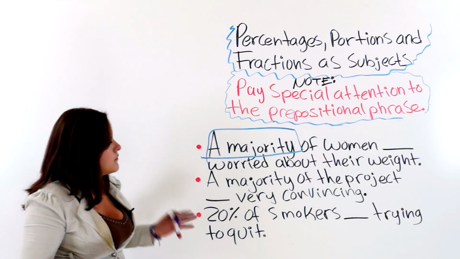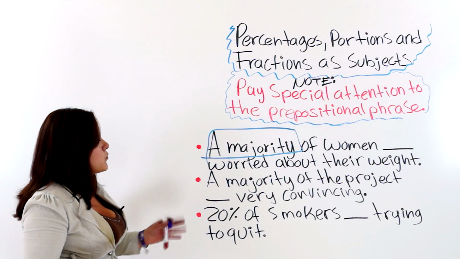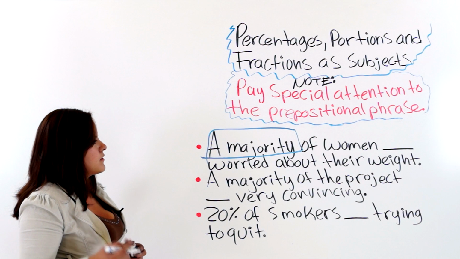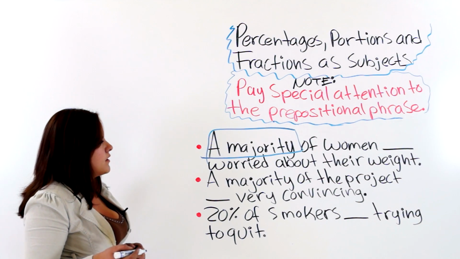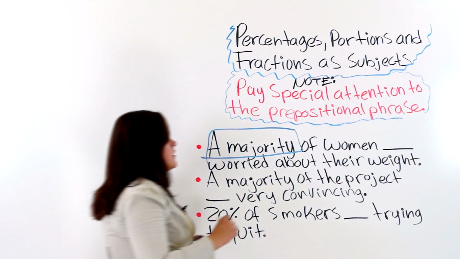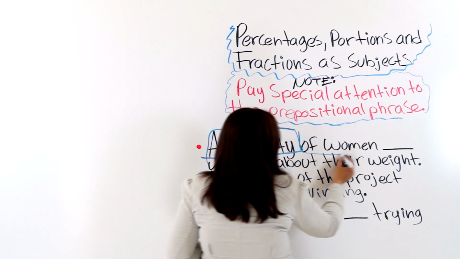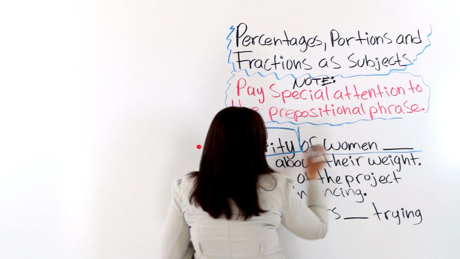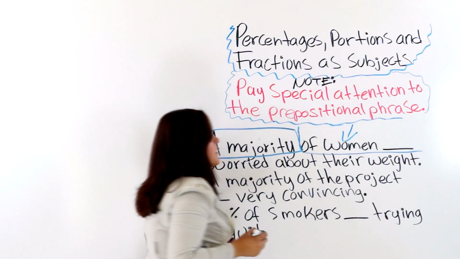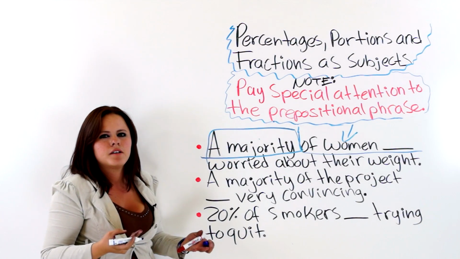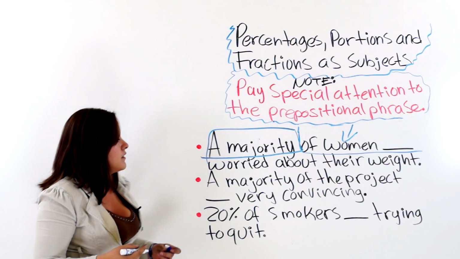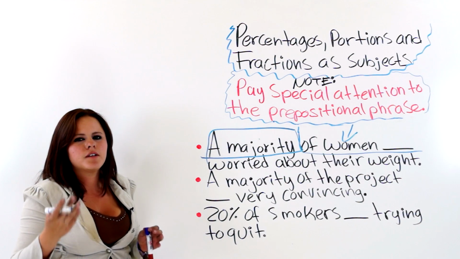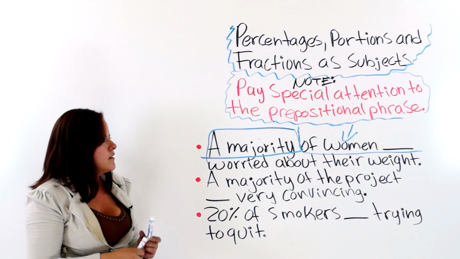A majority of women blank worried about their weight. So we have the prepositional phrase here, and we know that this portion is focusing on that noun, women, a plural noun. So we must use a plural verb.